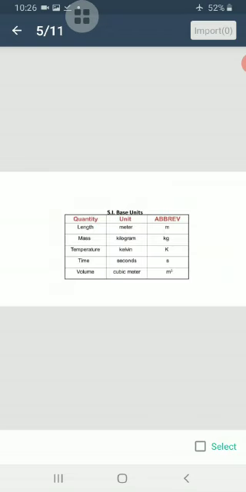We must have measured the length of a line segment using a scale, and we find that the length of the line segment is 10 centimeters. We notice that the measurement consists of two parts, a number and the name of the unit of measurement. The number is 10, the unit is centimeter.